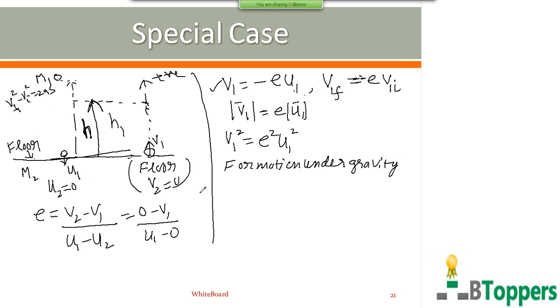The final velocity before collision is u1. The initial velocity at the beginning of the fall is 0. Acceleration equal to g, s equal to h. So you get u1 square is 2gh, or the magnitude of velocity just before first impact with the floor, sometimes denoted by v, is root 2gh.